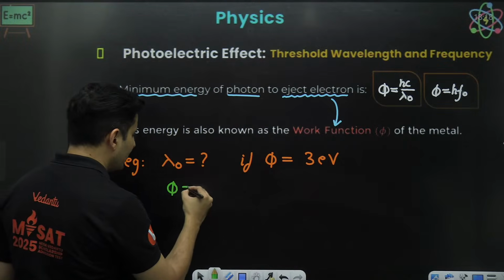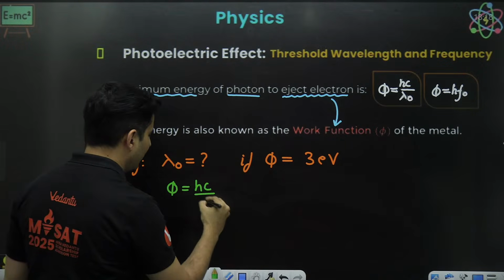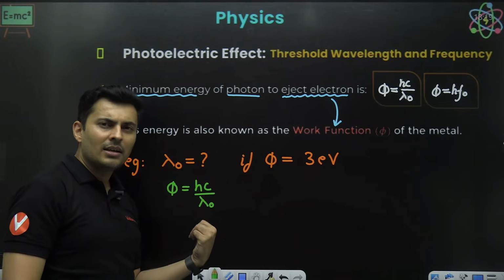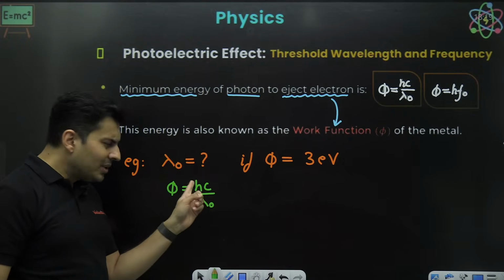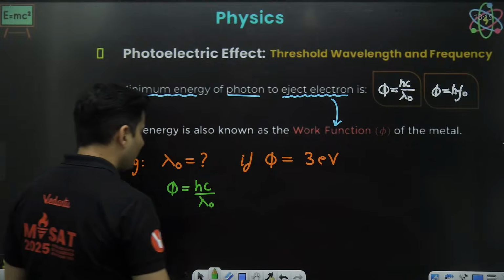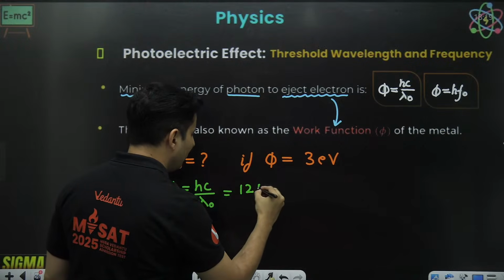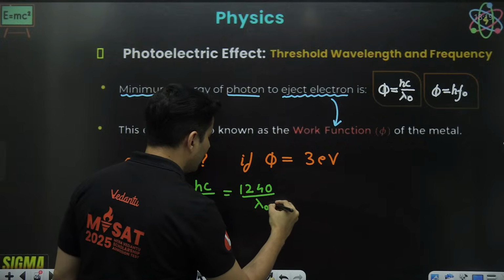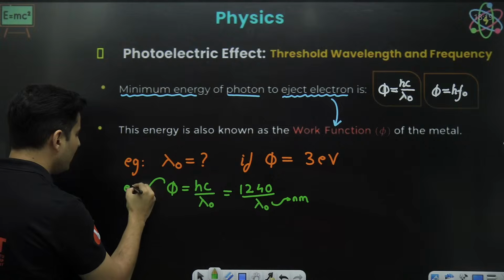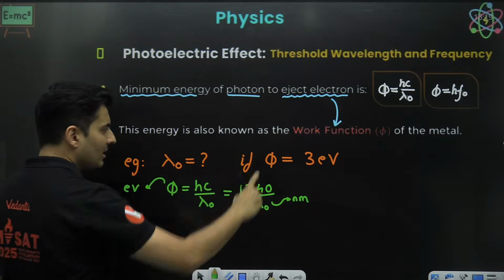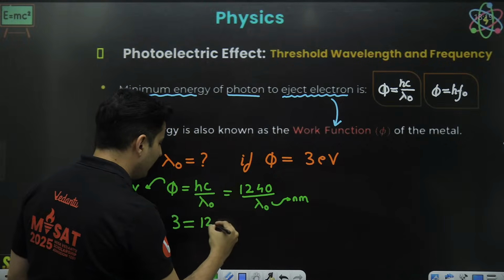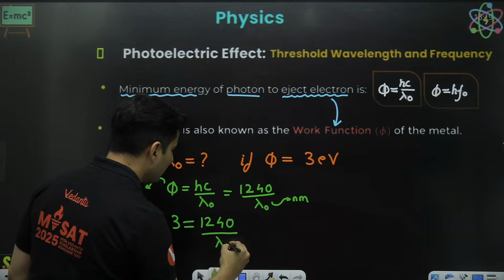We know work function is nothing but hc by lambda. But this is in electron volt, and if I try to find the answer in nanometers, I don't really have to substitute the h value, c value and all of that. I can just write 1240 divided by lambda naught, where lambda naught is in nanometers and the work function is in electron volt, which is actually the case. The work function is 3 electron volt. hc by lambda is 1240. Lambda naught is what I do not know.